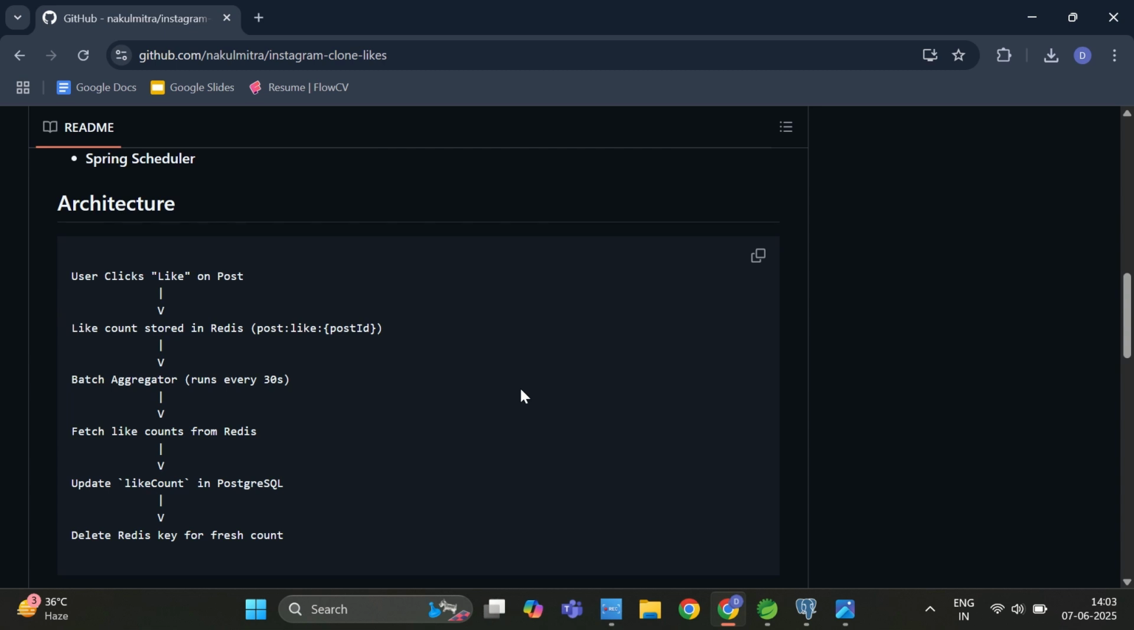Now let's see how we can build this simple system using Spring Boot, Redis and PostgreSQL. I have already created the basic structure of the system to save time, and we are going to write the code for our approach. Let me walk through it.